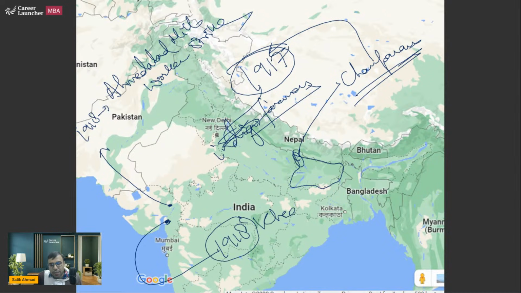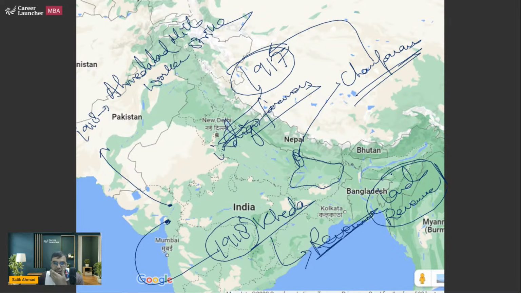Kheda Satyagraha happened. And that was again, like farmers were saying that their land revenue, the British should not collect land tax or land revenue because their farming has failed. So ideally, if I could not get farm productivity, I should not be forced to pay something as a tax. So there were some rules, but of course, British were again asking for the land revenue. And that's why the farmers were demanding that, okay, please, you should not take these things. So Gandhiji supported that also. Okay? That is what you should know.